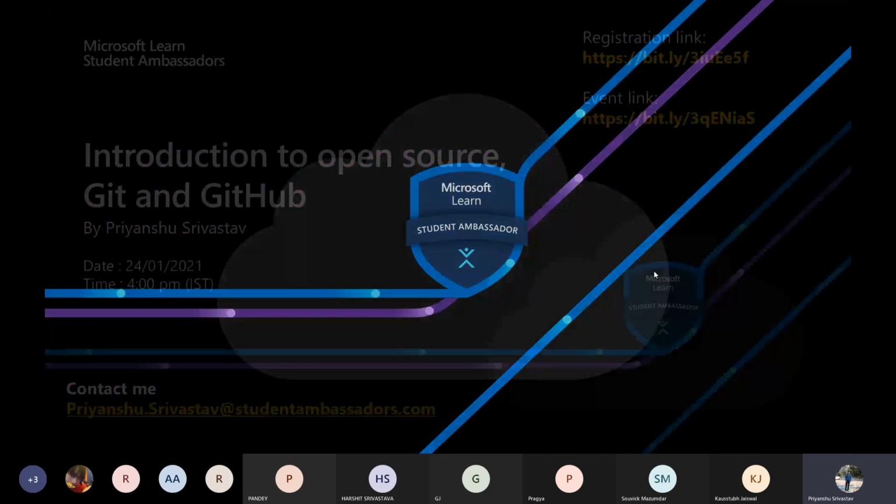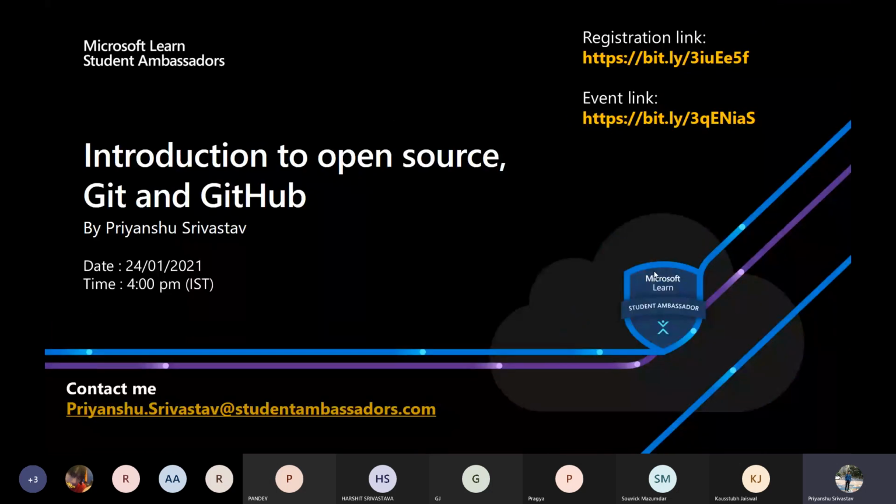Now, if you are new to coding and hear your fellow colleagues talking about Git and GitHub, but you don't know what they actually are and you have never used it before, then this meeting is exactly for you. Even if you are one of those people who have been using Git and GitHub for a while, in this meeting, you will surely learn some more areas which you might not have explored till now. So let's begin this presentation.